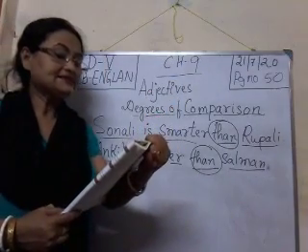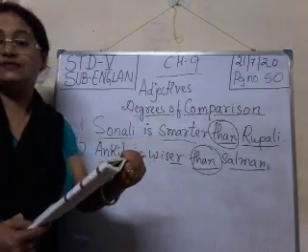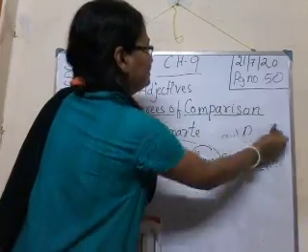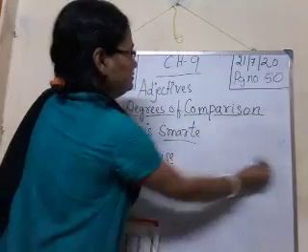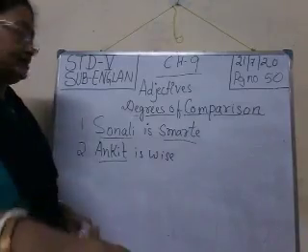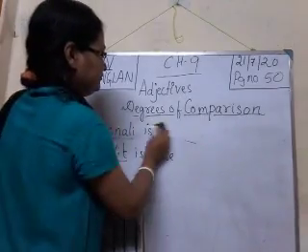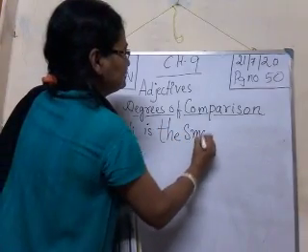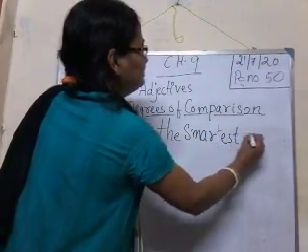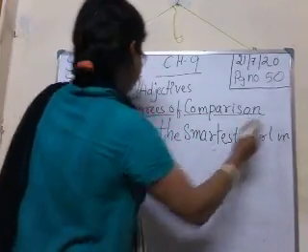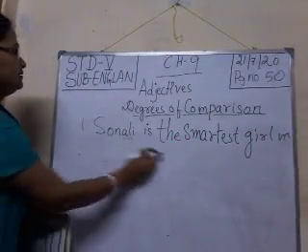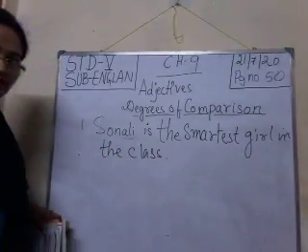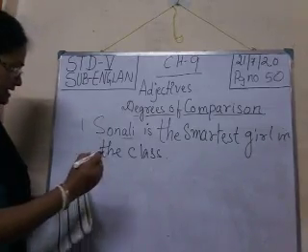Sonali is the smartest girl in the class. Sonali is the smartest girl in the class. So Sonali is the smartest girl in the class. Okay. Number 2: Ankit is